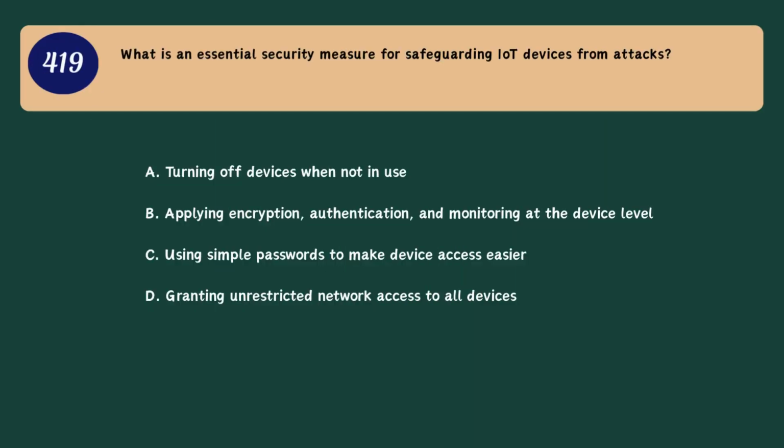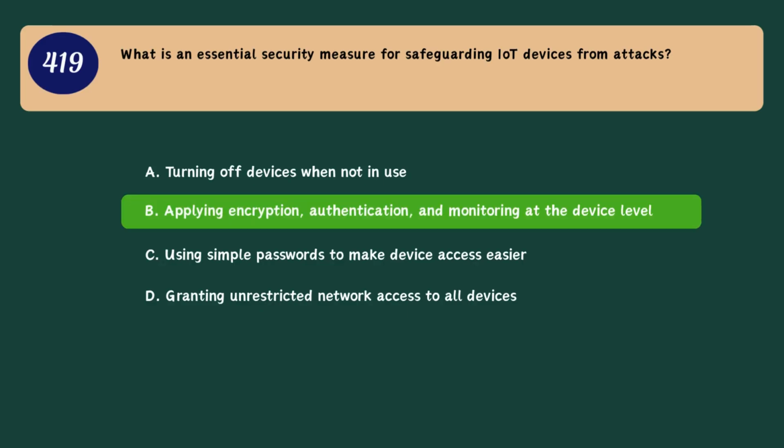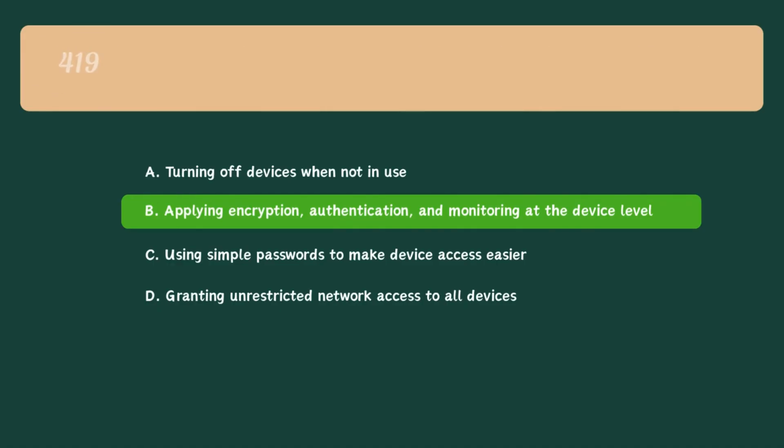Question 419. What is an essential security measure for safeguarding IoT devices from attacks? A. Turning off devices when not in use. B. Applying encryption, authentication, and monitoring at the device level. C. Using simple passwords to make device access easier. D. Granting unrestricted network access to all devices. Correct answer. B. Applying encryption, authentication, and monitoring at the device level.